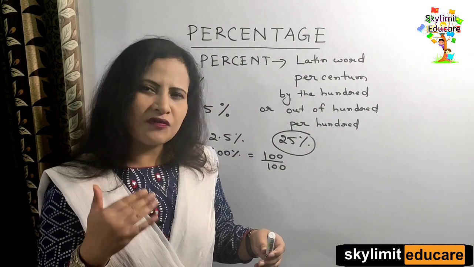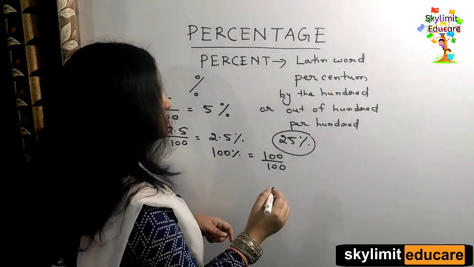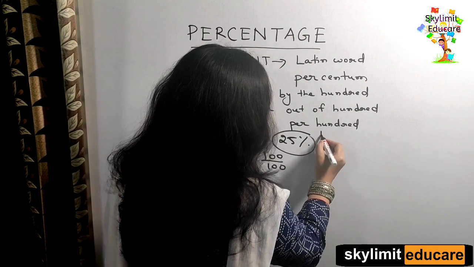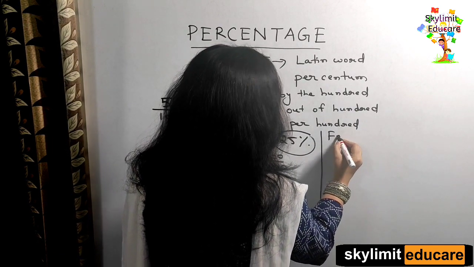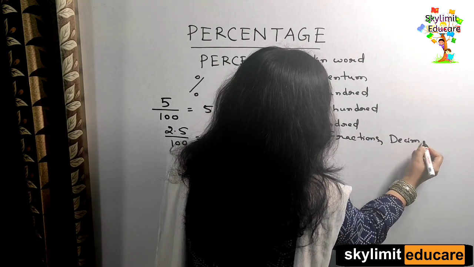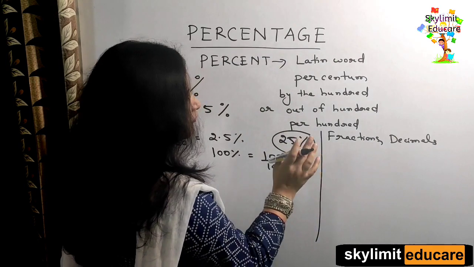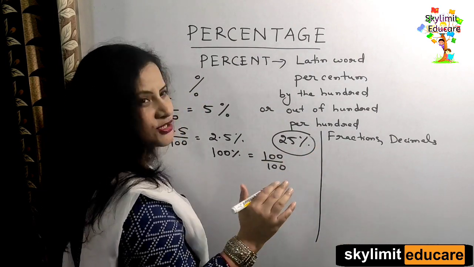And before going to solve the numbers, there are some general things you should know. So let's also look at those things. You know about fractions, decimals. In this chapter we'll be dealing with the conversion of fractions and decimals to percentage and percentage to fraction and decimal.